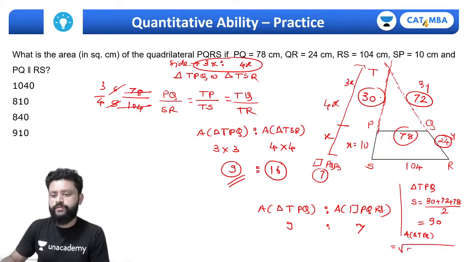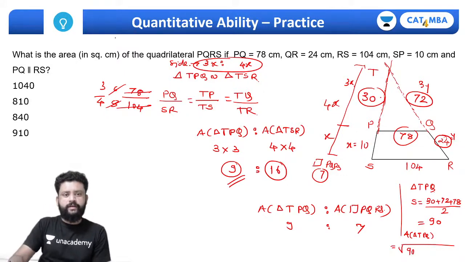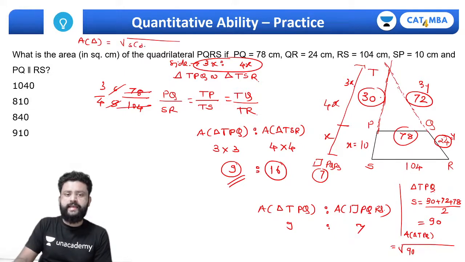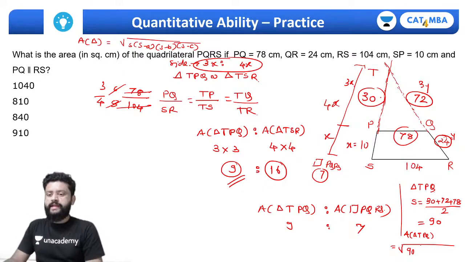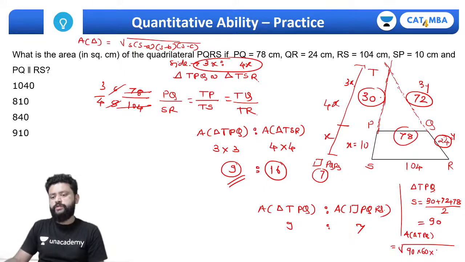Under root of 90. All of you must be knowing this formula. Area of a triangle in terms of semi perimeter is under root of s into s minus a into s minus b into s minus c. That's Heron's formula. So 90 into 90 minus 30 is 60, and 90 minus 72 is 18, into 12.